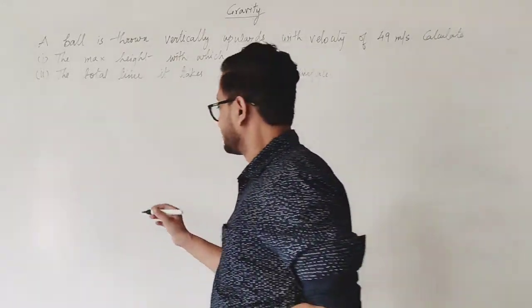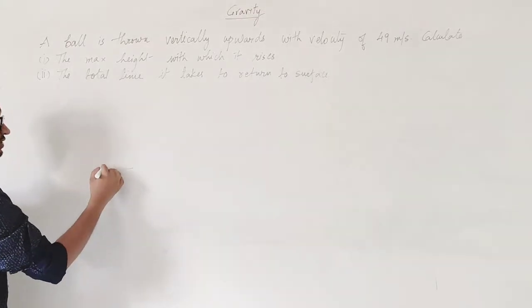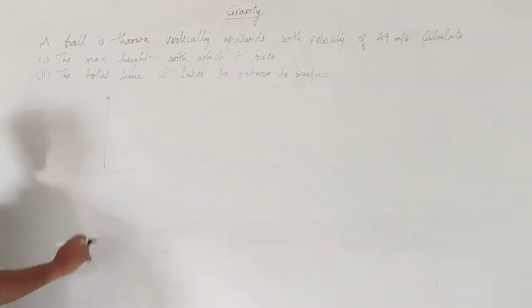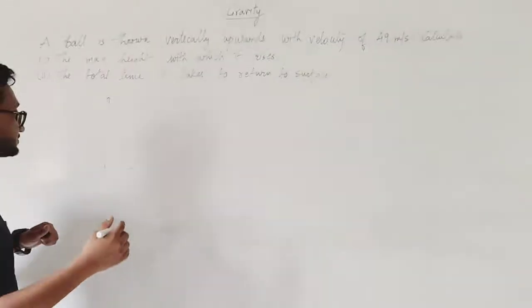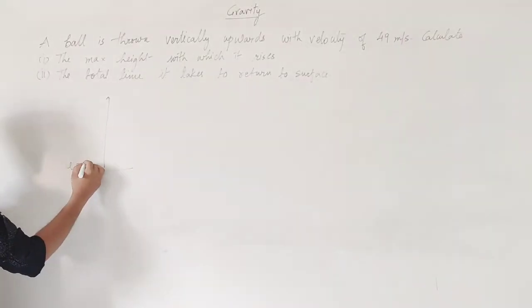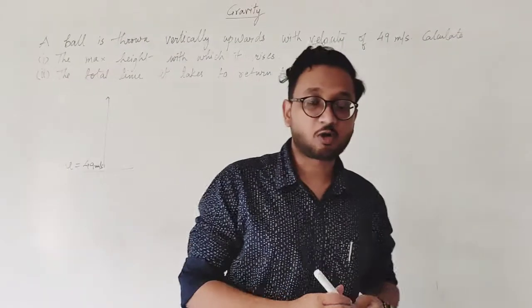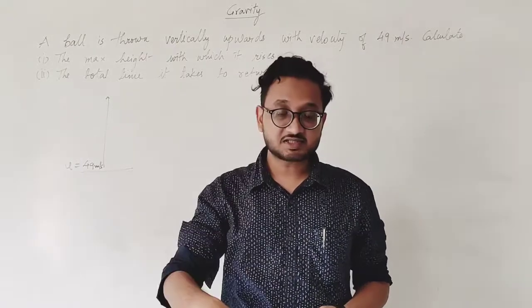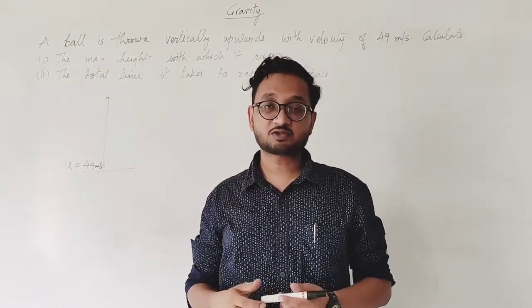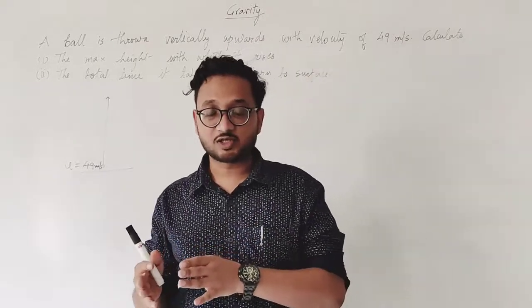Let's say that from this surface, the ball is thrown vertically upwards with a velocity of 49 meters per second. So its initial velocity is 49 meters per second. But we know that whenever a ball rises up, it's going to come down, because the acceleration is acting downwards, and when the acceleration is acting in the opposite direction, its velocity is going to decrease.